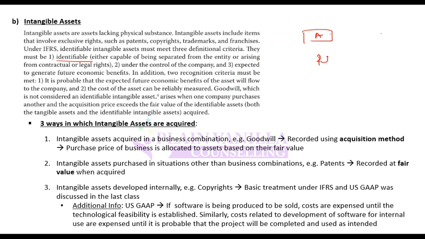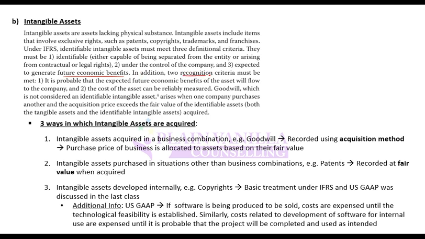For example, if there is a patent, if there is software, you would know that this is the software, this is separate from the other plant, property and equipment or whatever. If you cannot identify it, then you could make any unidentified thing an asset, and that is not allowed. It should also be under the control of the company, because if it is not under your control, that means the economic benefits from that resource will not flow to you. Third, it is expected to generate future economic benefit. An asset should generate future economic benefit. If it is not expected to generate future economic benefit, it is not an asset.